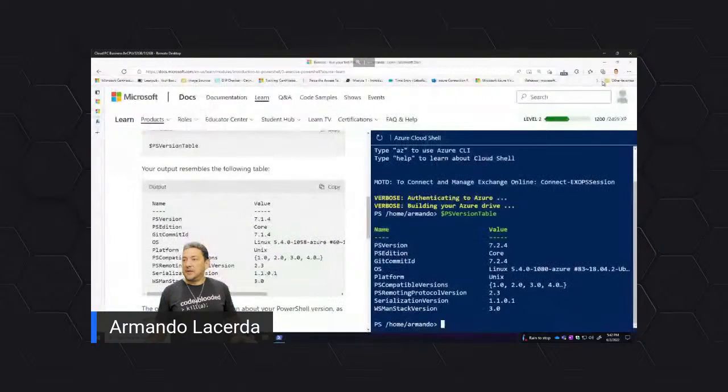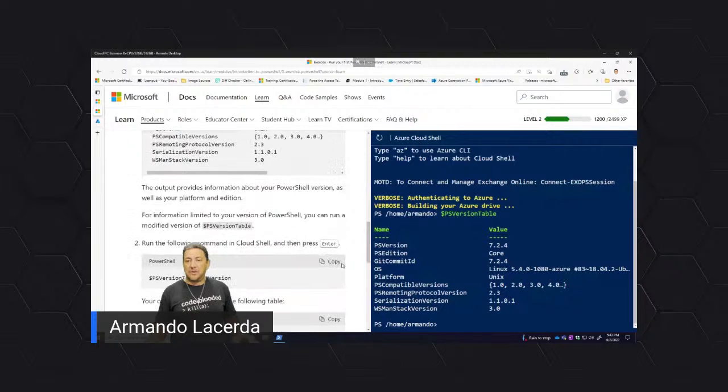So let's minimize this. What do I see in here? I see a bunch of information. It's just an exercise to see that I can request information from PowerShell in that fashion. I just ask the source of the information, which in that particular case is an object, which again, we're going to go over in a bit.